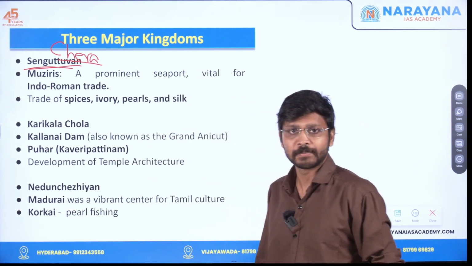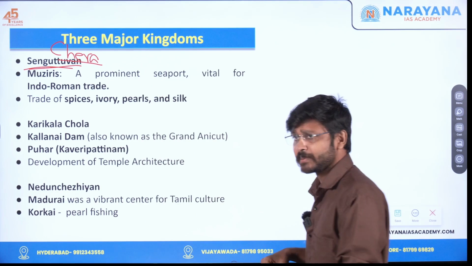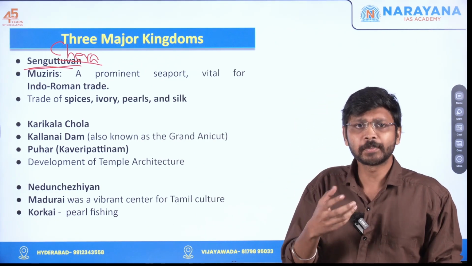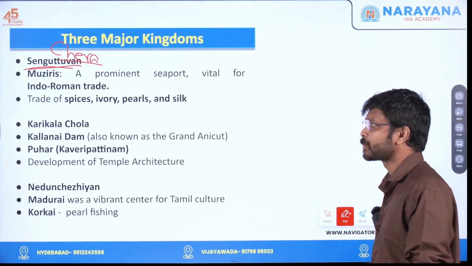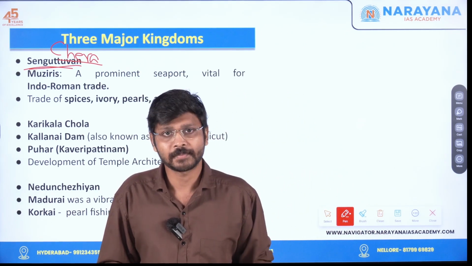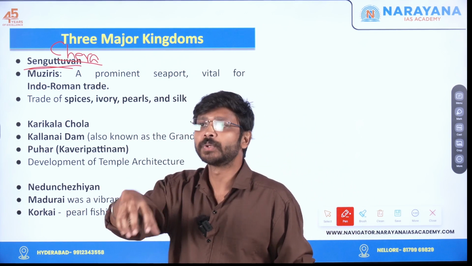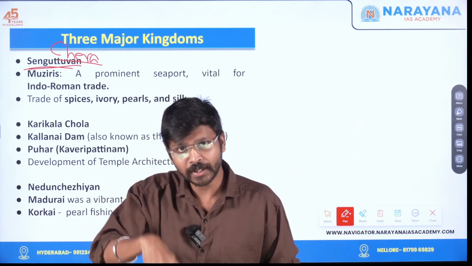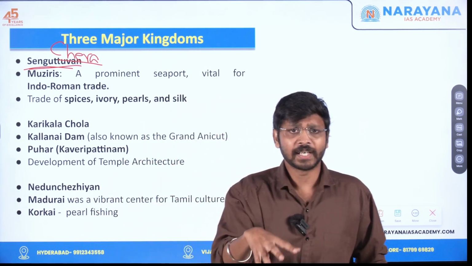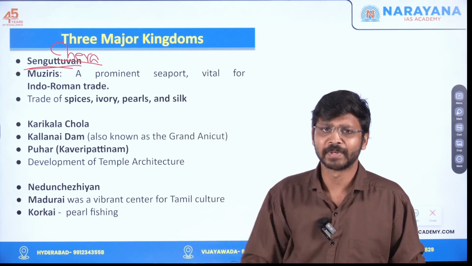Senguttuvan is important because of his military prowess as well as the patronage he gave to arts. Even Silappadigaram was composed during the period of Senguttuvan. Ilango Adigal is the brother of Senguttuvan. That kind of mention is also there.